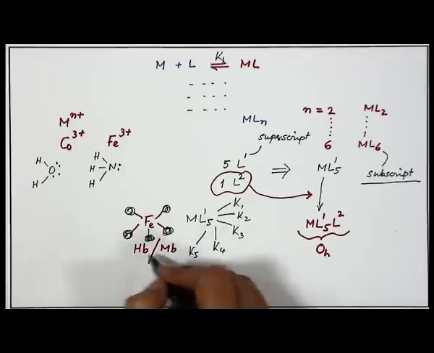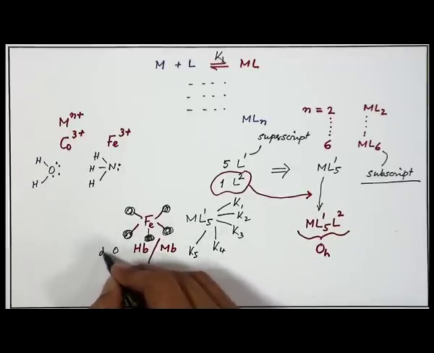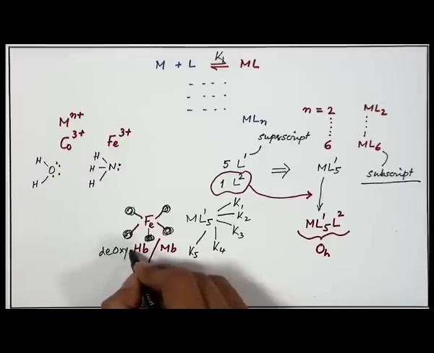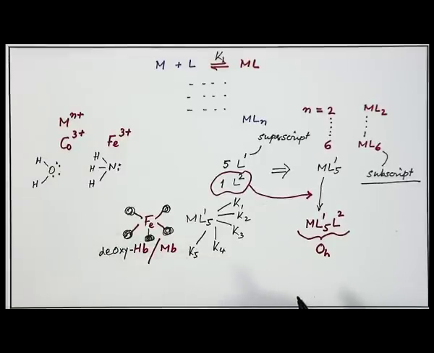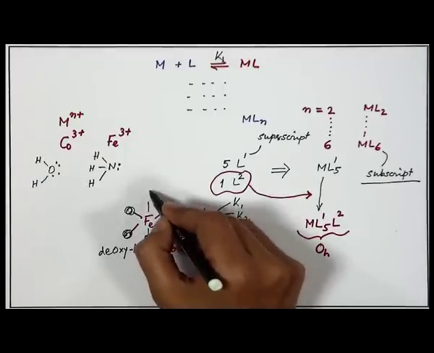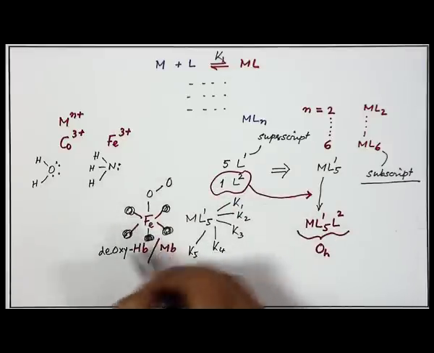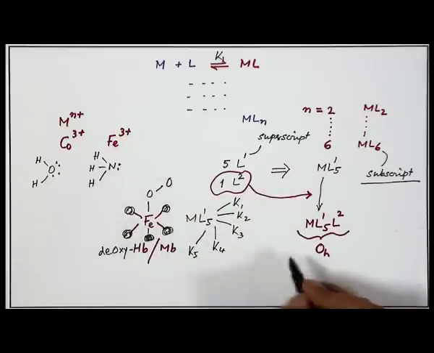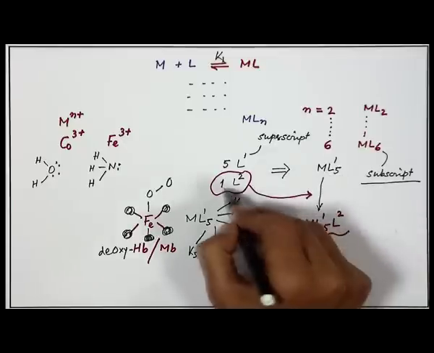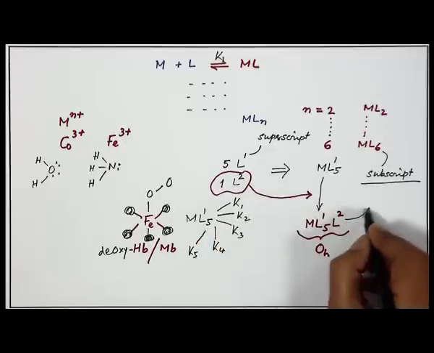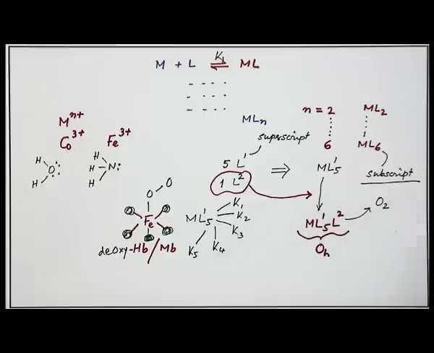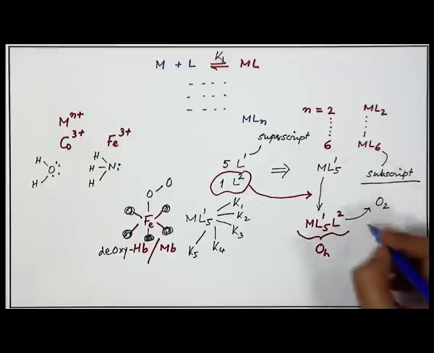But this is the form which we call the deoxy form, because we know that when we go for respiration, we take dioxygen molecule. So, during respiration, we are able to generate an octahedral site, where this last ligand, this particular L2. So, this L2 ligand is nothing but another ligand that nature is giving us from the environment, which is molecular dioxygen.